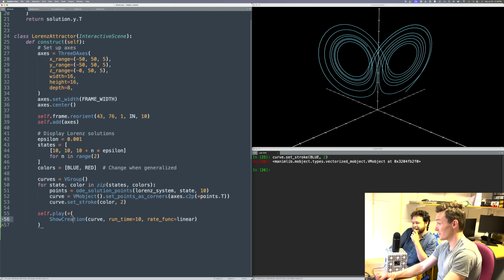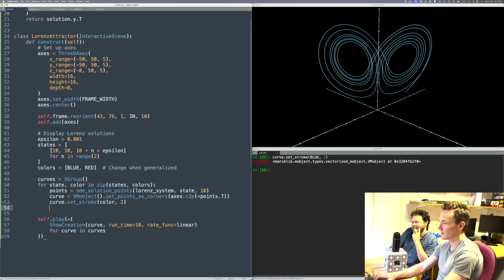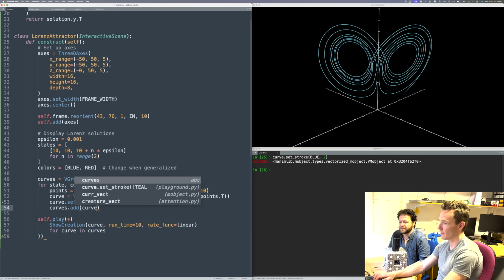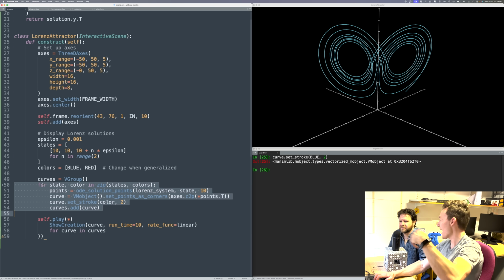Here we'll use our star again. I love list constructors and all that. So here's a little fanciness for what we're doing. We've got this group of curves, and in this for loop I'm going to need to add each one. So curves.add(curve). That creates an empty group, and this list adds new curves to it.